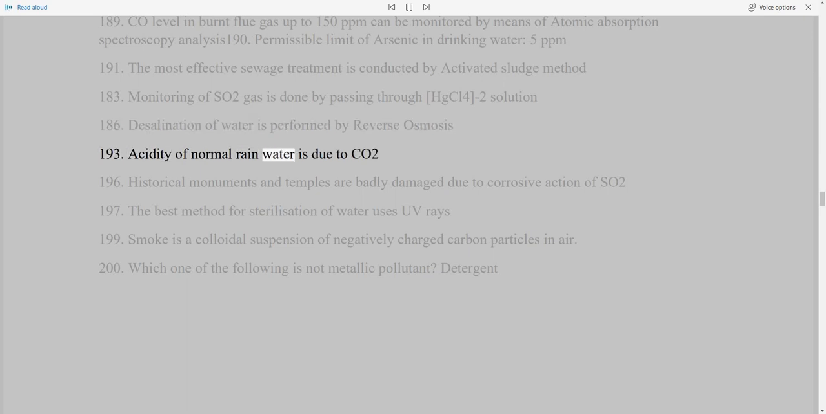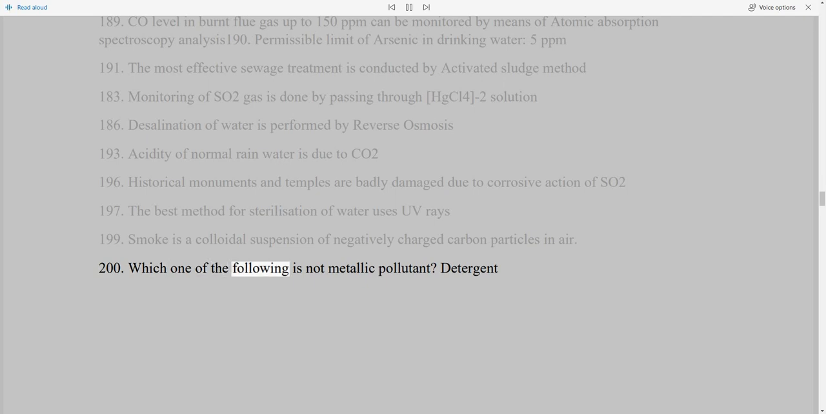Acidity of normal rain water is due to CO2, 196. Historical monuments and temples are badly damaged due to corrosive action of SO2, 197. The best method for sterilization of water uses UV rays, 199. Smoke is a colloidal suspension of negatively charged carbon particles in air.